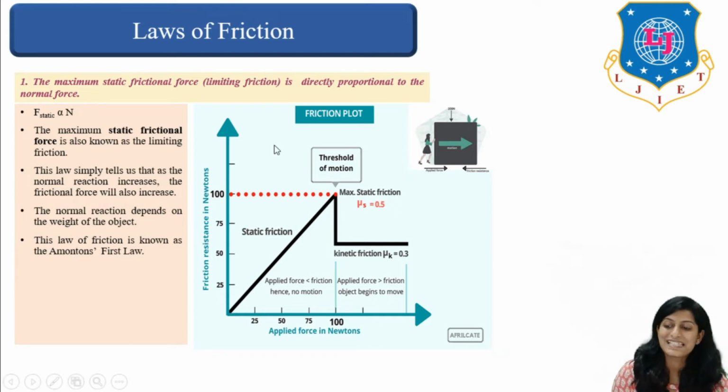So here you can see the figure or a graph for friction plot. As applied force in Newton increases, friction resistance will increase in terms of Newton, and here applied force is less than friction force, right? So there is no motion, and when applied force is greater than friction force, then the body will start to move.